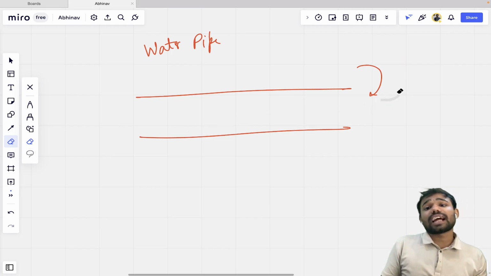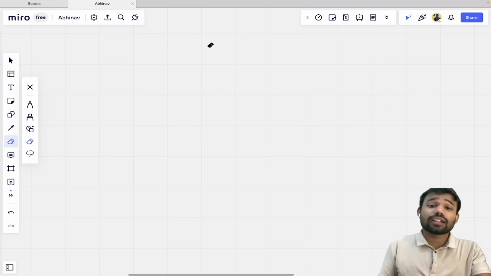Again, queue is an abstract data structure. It is basically an object of a class.